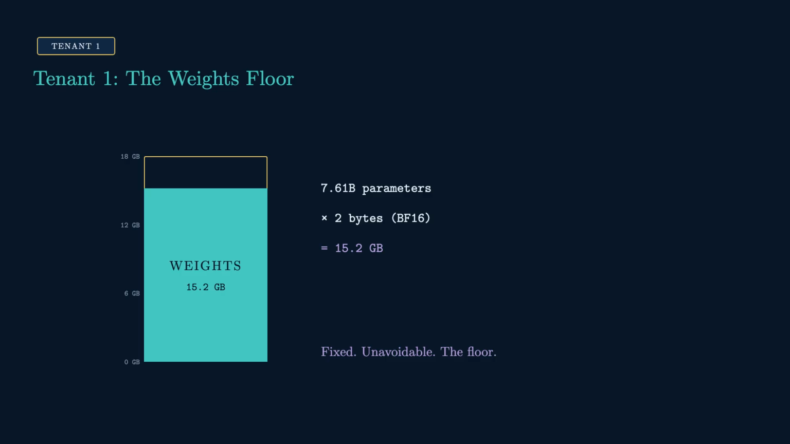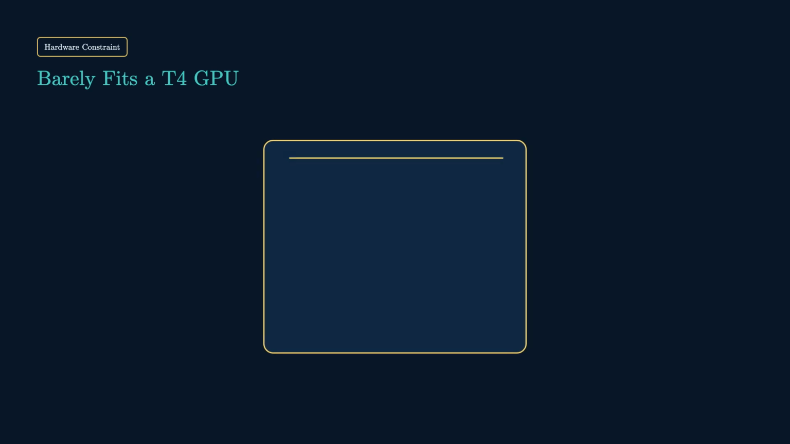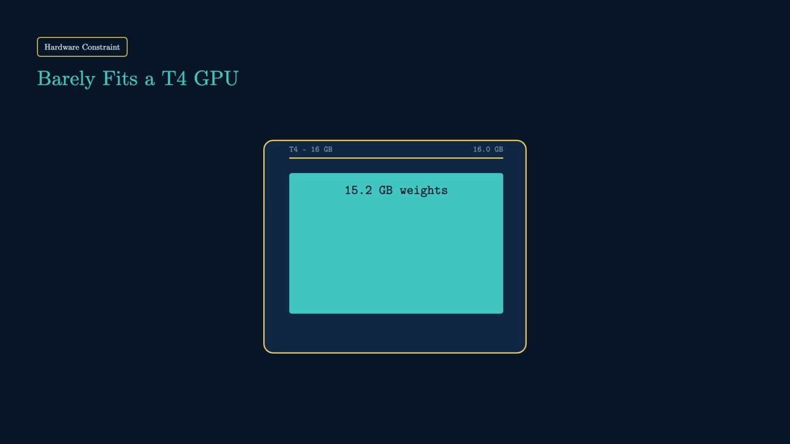And that floor is higher than you'd think. Take a T4. 16 gigabytes of memory, which sounds fine until you drop 15.2 gigabytes of weights into it. That's the whole card, gone. A sliver of headroom left, and you haven't done anything yet, no forward pass, no batch, nothing. 5 more tenants still want a piece of that sliver. Starting with the one that grows.